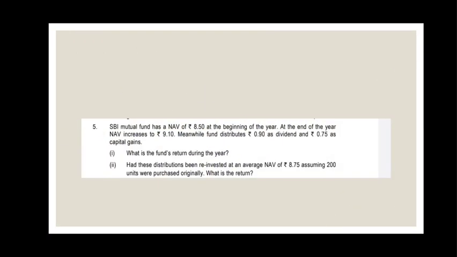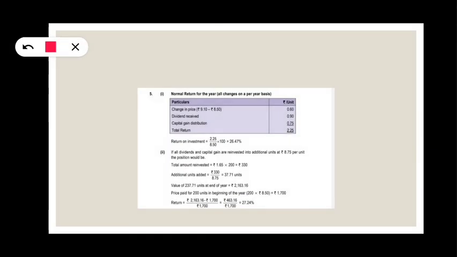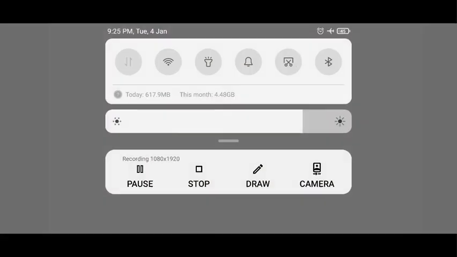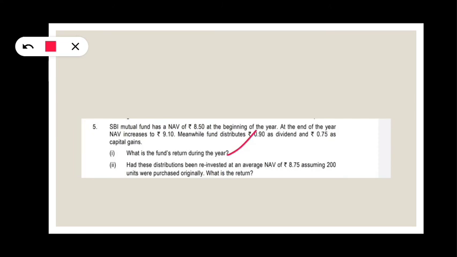And now the next question. They have said that NAV at the beginning of the year was 8.5 and at the end of the year it became 9.1. Meanwhile the fund has distributed 0.9 as dividend and 0.75 as capital gain. So they are asking what is the return.